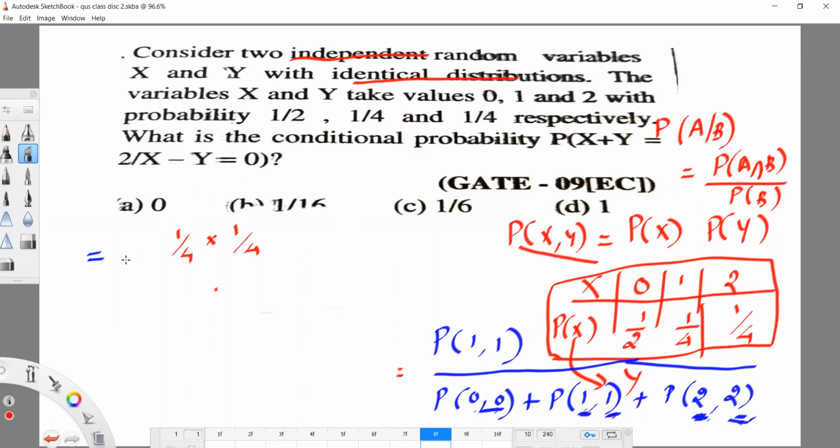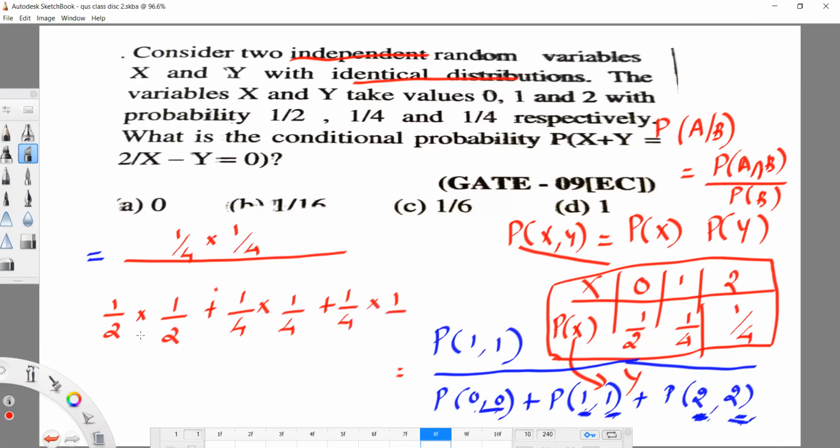See, for independent variables we can write like this. So divided by p of x equal to 0, 1 by 2 into 1 by 2, plus p of x equal to 1, 1 by 4, into p of y equal to 1, 1 by 4, plus p of x equal to 2, 1 by 4 into 1 by 4.